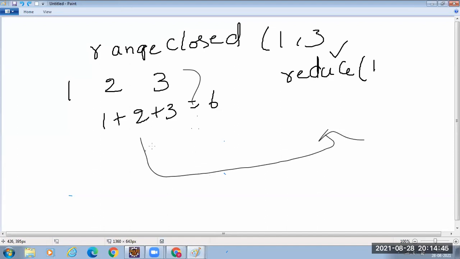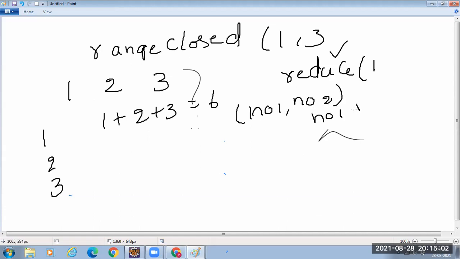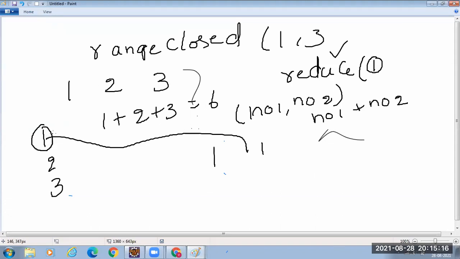So to reduce, you specify the initial value. Then what it does internally: you have the values 1, 2, 3, right? You have given the logic: if two values, num1 and num2, are given, you return num1 plus num2. That means first it will pass the initial value you specified, 1, and it will pass the first value in the stream, so it will become 2.